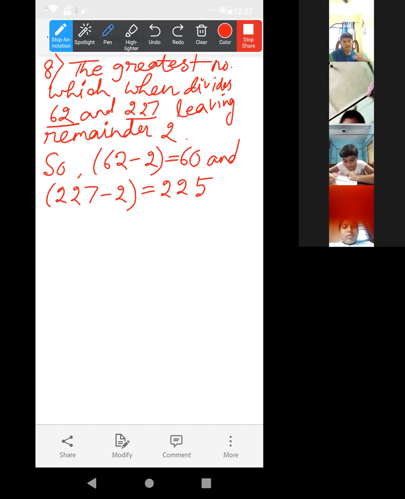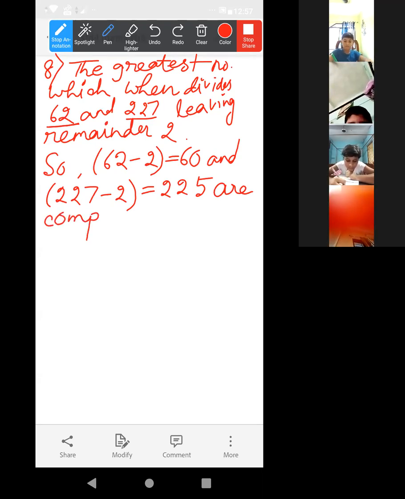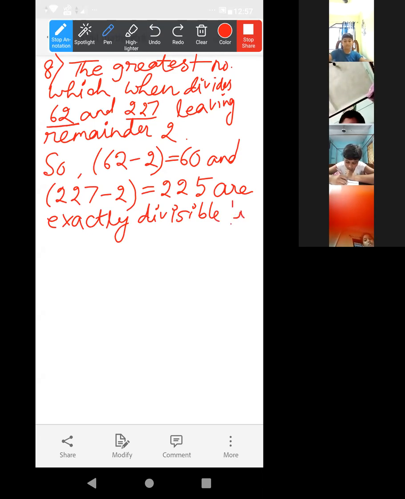So 60 and 225, these two numbers are completely divisible by, or you can also write exactly divisible by, the greatest number. Here, that number means what?